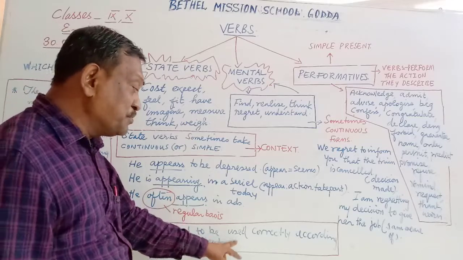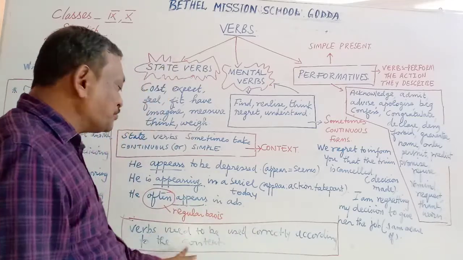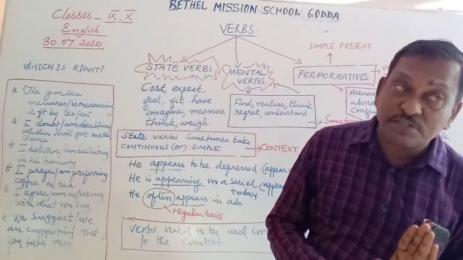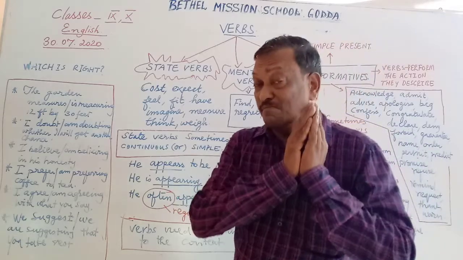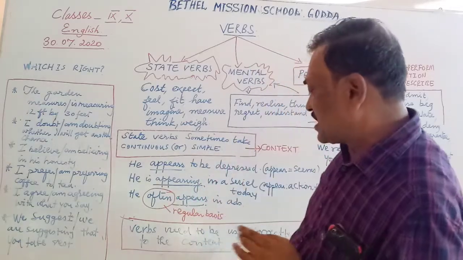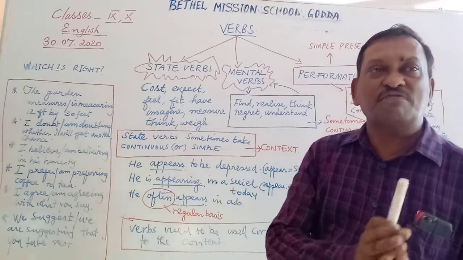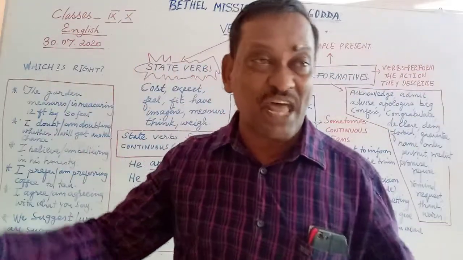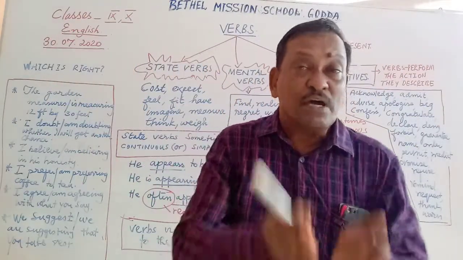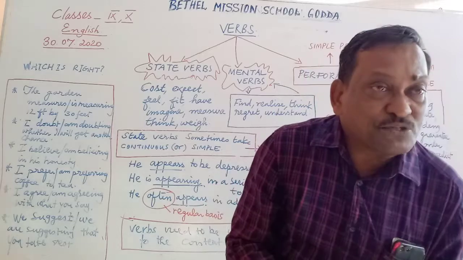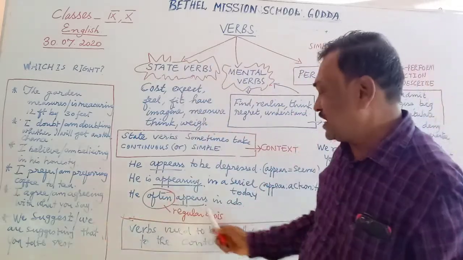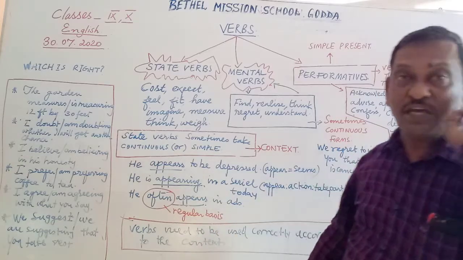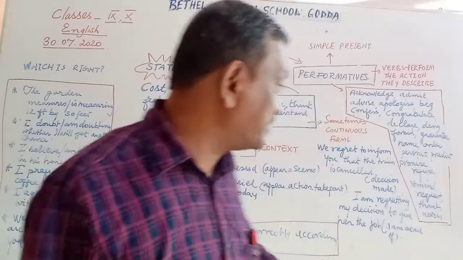Verbs have to be used correctly according to the context. That is the most important thing. Knowing the verbs is the first thing, and more important than knowing is the correct usage. When to use a verb in a static form, when to use a verb in a dynamic form, when to use a verb in a present simple form, when to use the same verb in a continuous form. It depends on the context. So understanding the context of a sentence is more important than just memorizing the verbs.